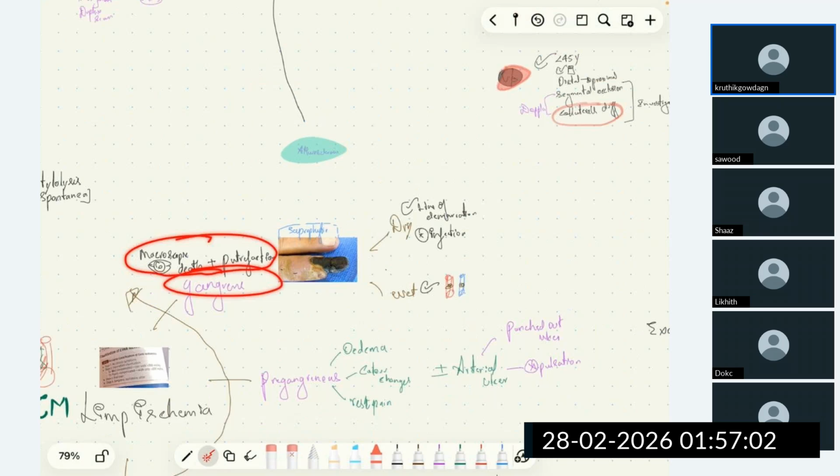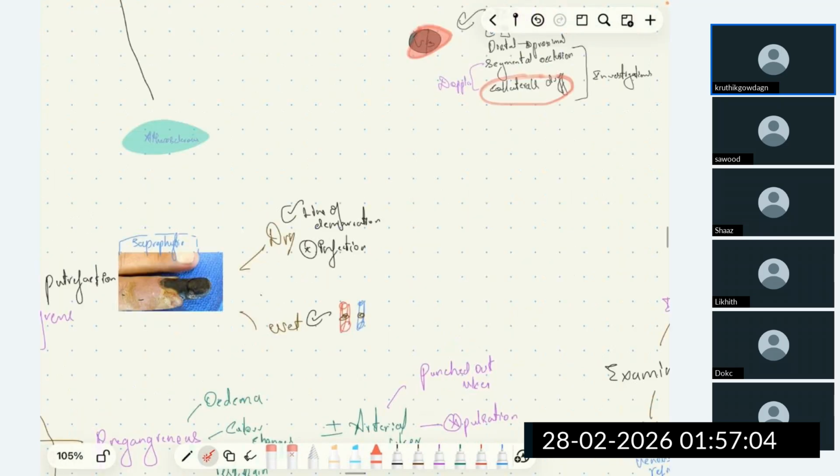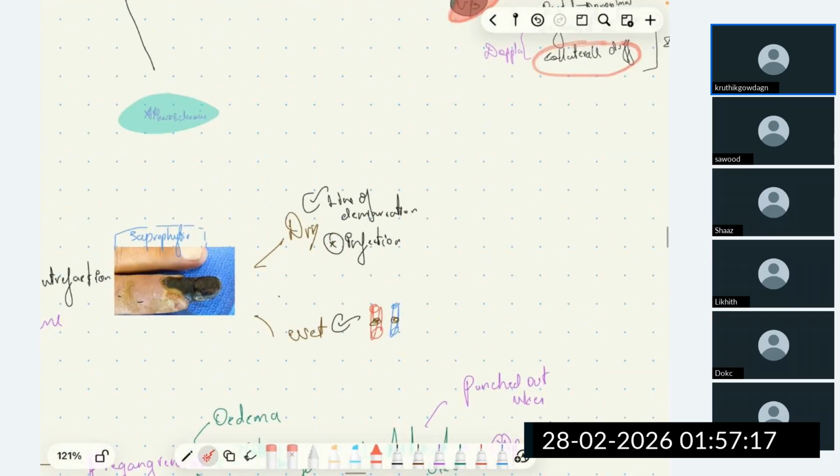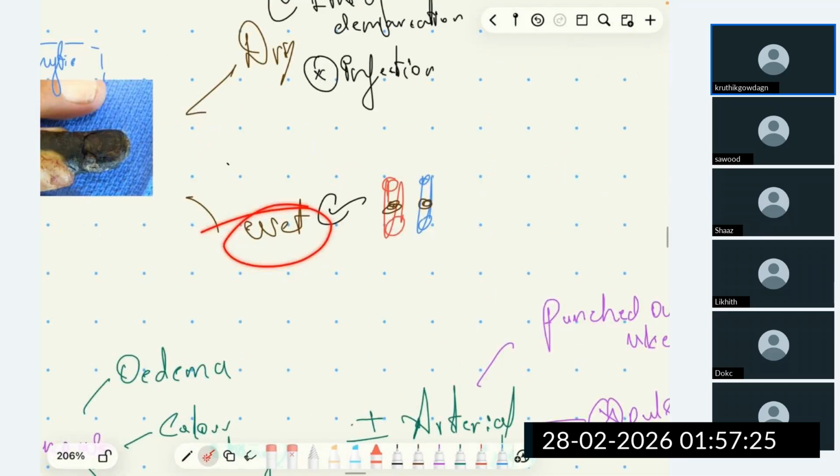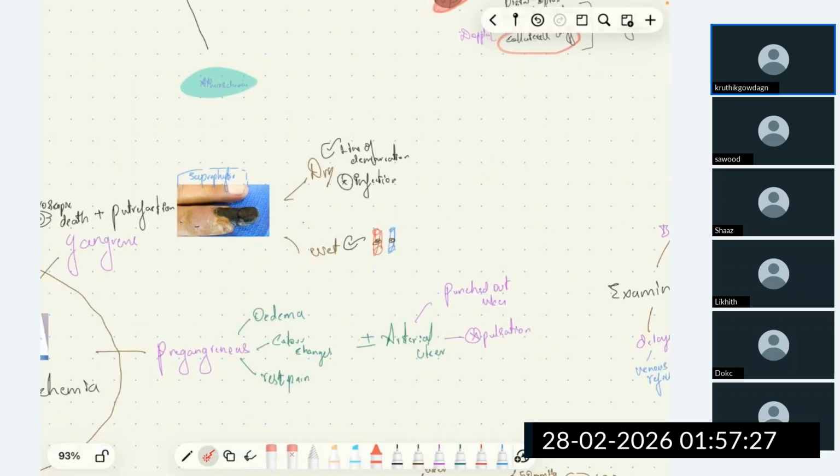If the gangrenous tissue is mummified, dry, desiccated, it is called dry gangrene. A clear line of demarcation will be seen in dry gangrene between healthy tissue and gangrenous tissue. In wet gangrene, there will be superadded infection on top of gangrene. This is commonly seen in arterial occlusion and venous occlusion.